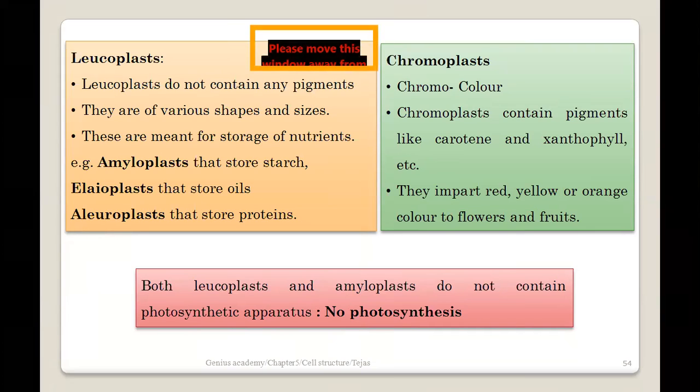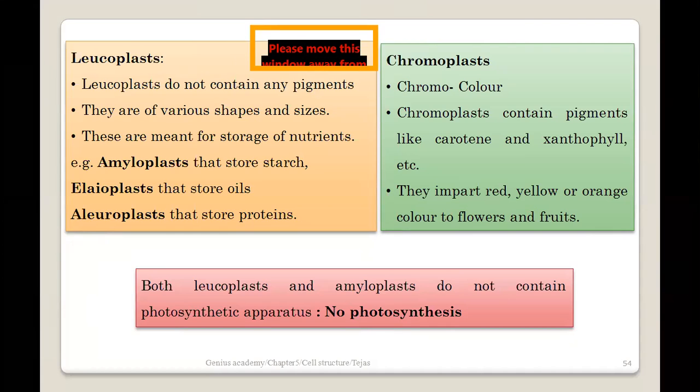All these things you will have to understand, and you will get to know further what the typical function is, but then try to understand which leucoplast is involved in storage of what. If you think a little logically, as I mentioned, amylo means starch, and aleuro, the name is basically taken from the word aleurone. Aleurone is a protein which is present in seeds, monocotyledon basically, and which is a name of protein, and that's why the name is given aleuroplast. Elio, something related to fats and liquids. So try to understand the basics so that you can apply the logic.